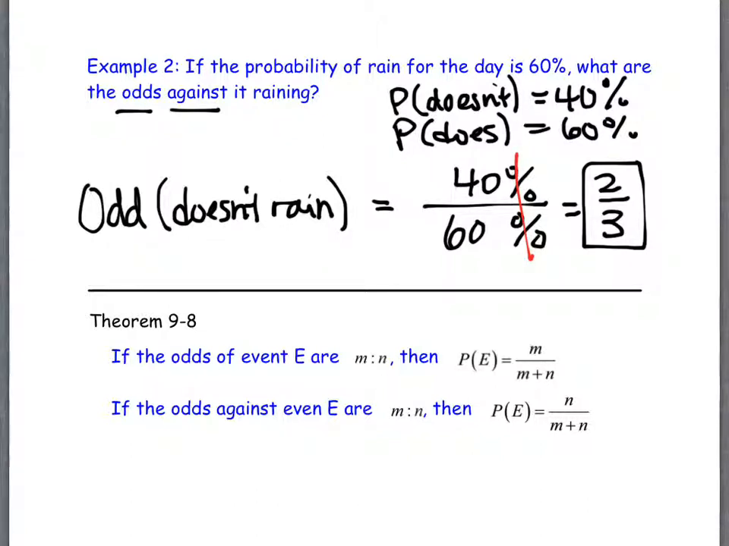All right. So we kind of already talked about this a little bit, but we're going to write it down a little bit more formally. These are the odds of an event happening, and these are the odds against an event happening. This should say event E. Okay, so if the odds of event E are m to n, then the probability is m over m plus n. And if the odds against are m to n, then the probability is n over m plus n.